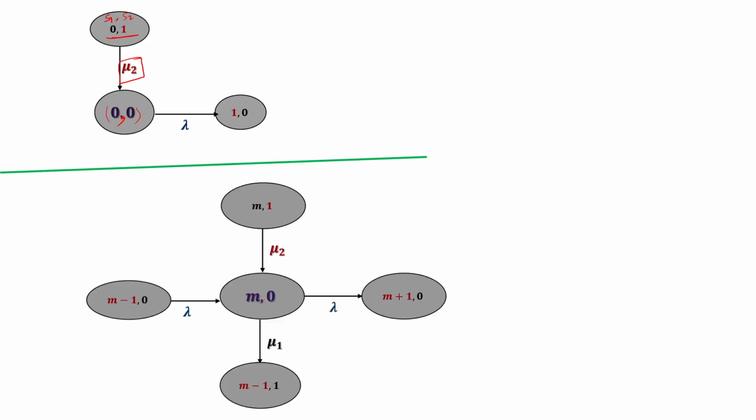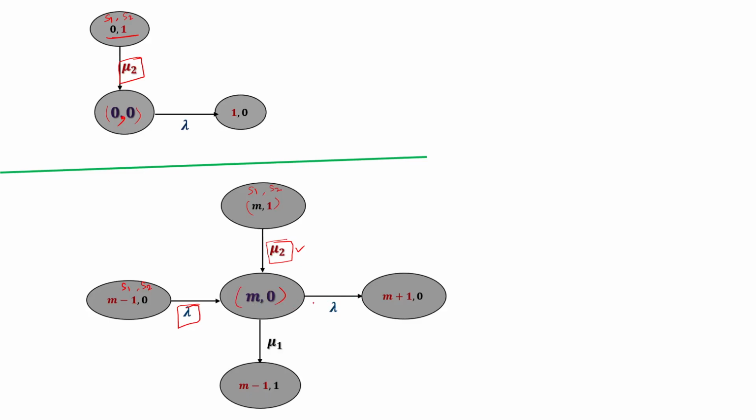Similarly, for the state m, 0, what are the possibilities? If there were already m minus 1 persons at S1 and 0 persons at S2, and a customer enters the system at S1, it becomes m, 0. If the state is m, 1, with m at S1 and 1 at S2, and one customer leaves from S2 after getting service, then 1 minus 1 is 0, so it becomes m, 0.